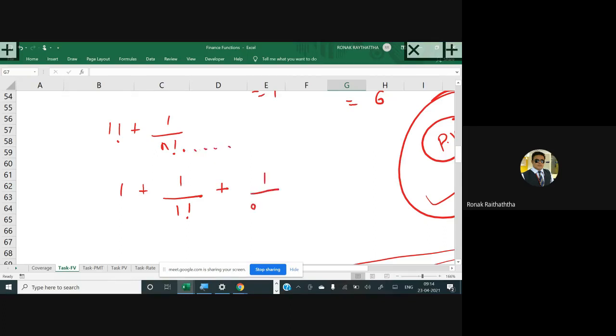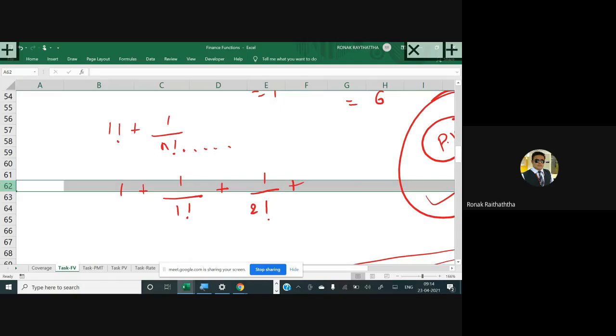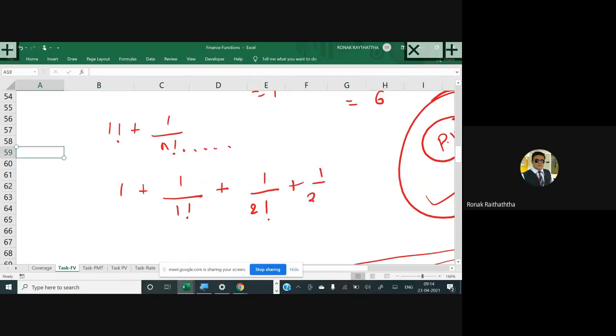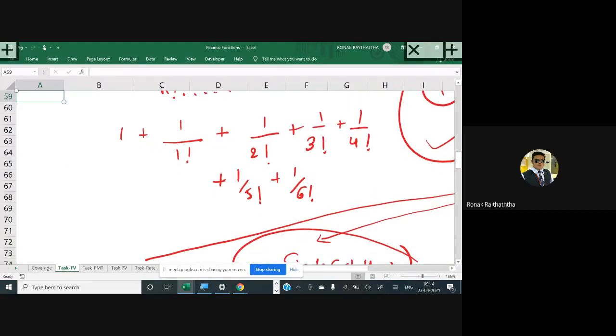So 1 divided by 2 factorial, plus 1 divided by 3 factorial, plus 1 divided by 4 factorial, plus 1 divided by 5 factorial, plus 1 divided by 6 factorial, and it will go on and on and on in the infinite manner. So here comes the rule of limit which gets applied of the differentiation. I'm not going much into the differentiation and derivatives right now, but this is how it is derived.